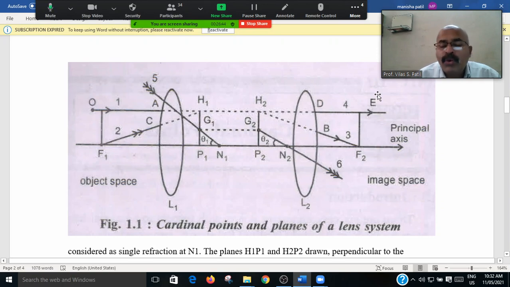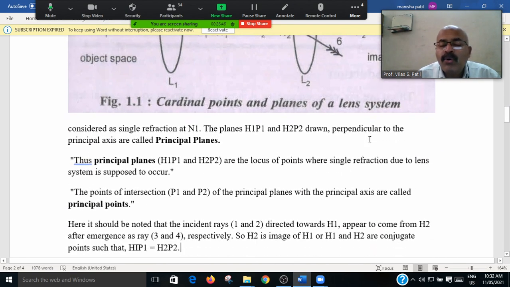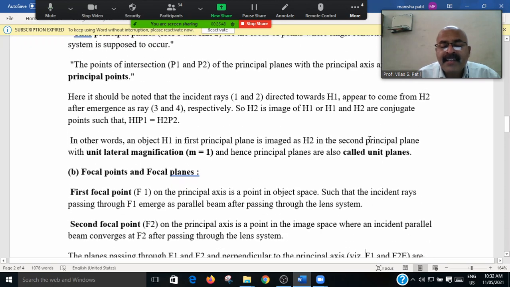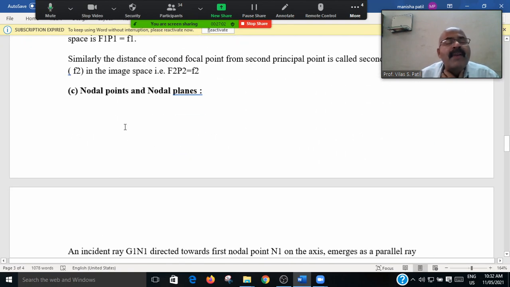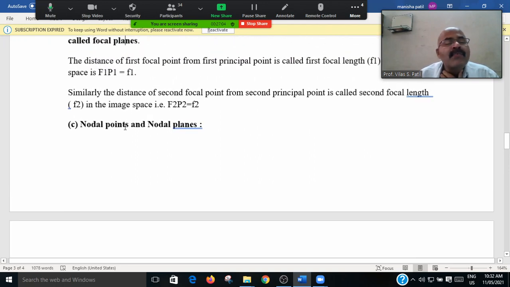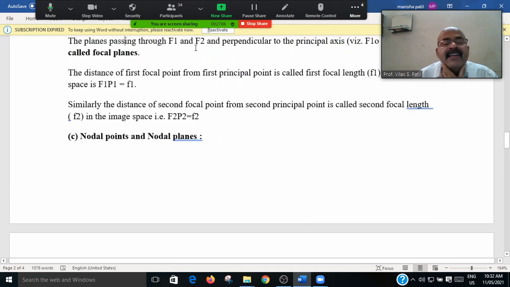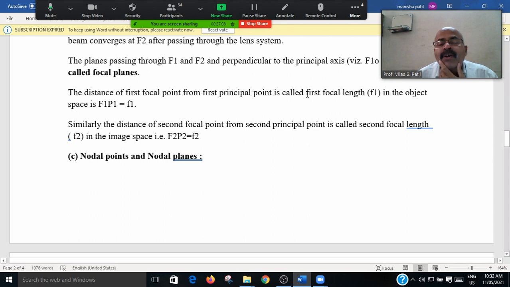F1O and F2E are called focal planes, and the distance of the focal plane from the focal point is called the focal length.